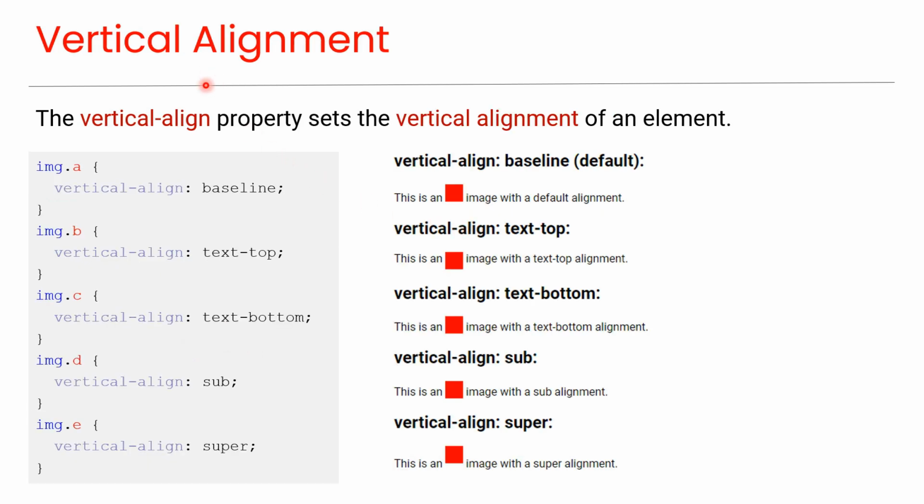Vertical alignment. The vertical-align property sets the vertical alignment of an element, as you can see in this code. This property can be used to align an inline element to the baseline of its parent or to adjust its position within a line box. In this example, each image element with a corresponding class A, B, C, D, and E will have its vertical alignment set according to the specified value of the vertical-align property. And you can see the preview here.